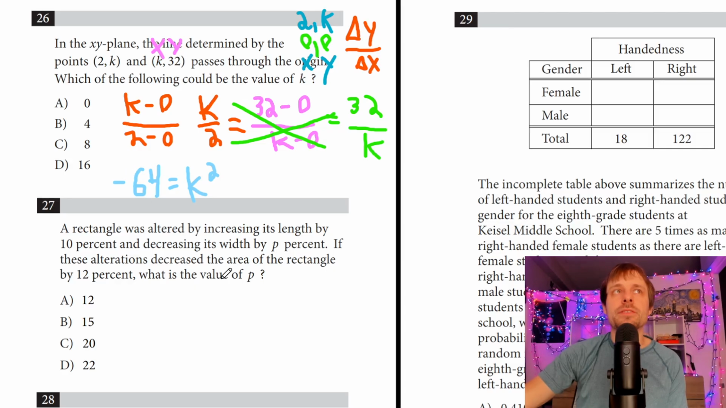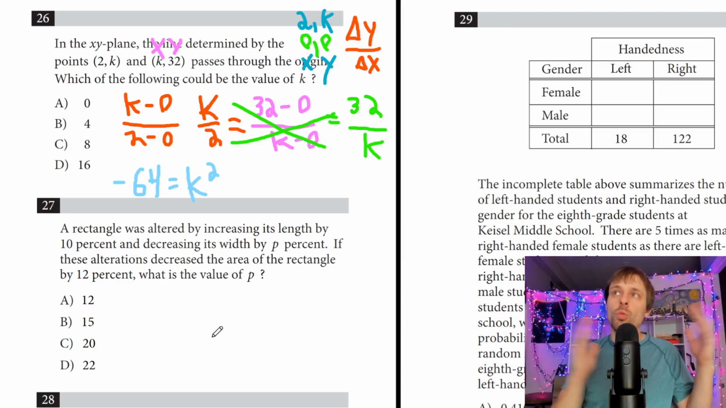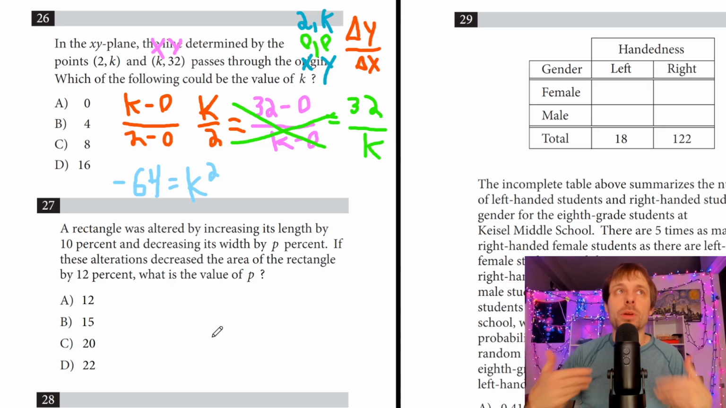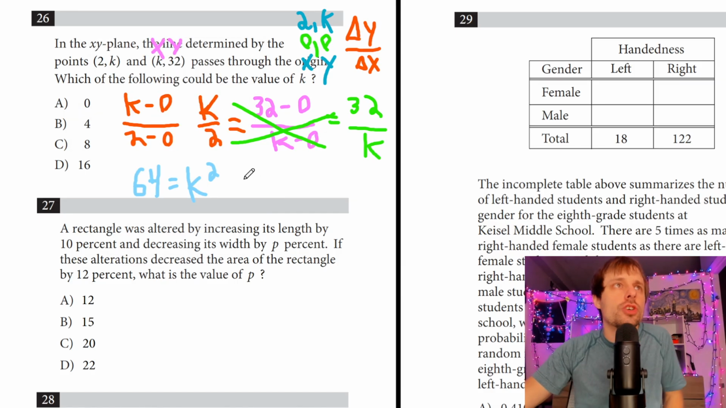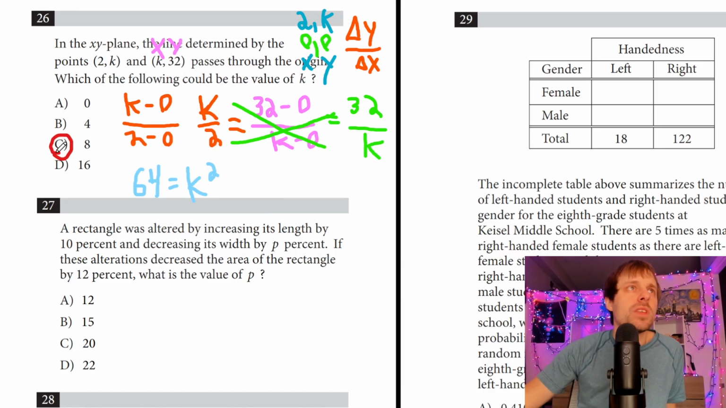If you end up with like a negative 64 here, it's not a big deal because we don't necessarily know which point is in which order, but we're not going to be able to take the square root of a negative. So even if you do get a negative here, it's fine. Just get rid of that. Your K, I think, should end up equaling 8 here. Square root of both sides, 8. And let's make sure C for 26 is correct.